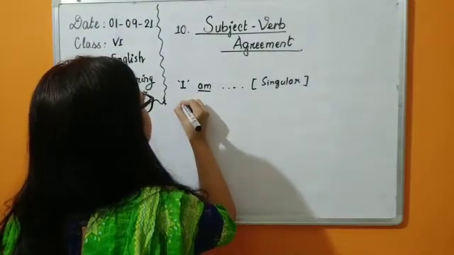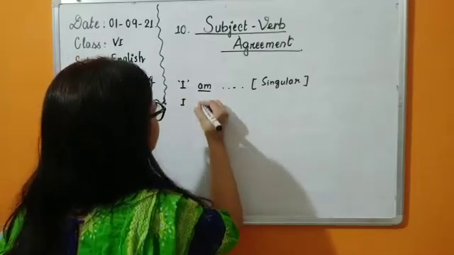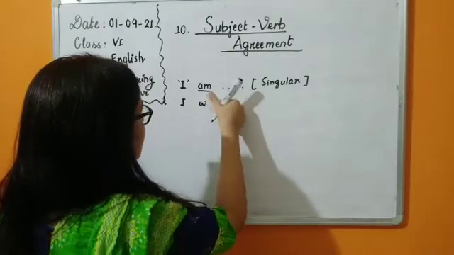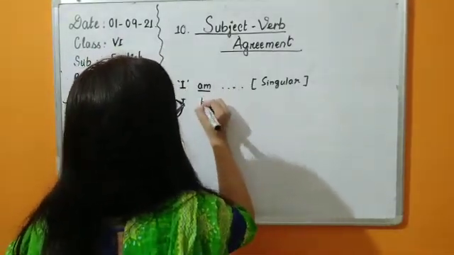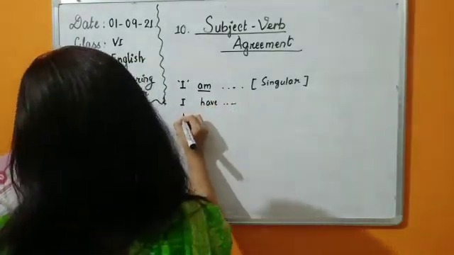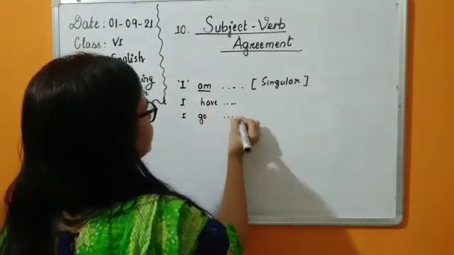Now you know that I in plural will be taking plural verbs, okay. You can use here have, because have is a plural verb, I have, okay. I go, not I goes, okay, we cannot write that.